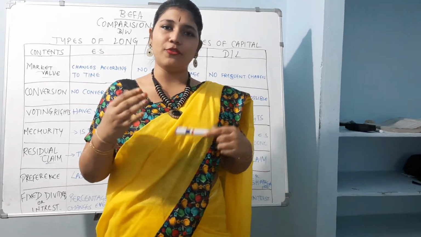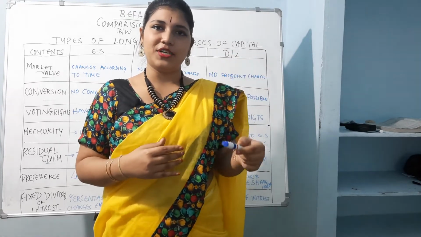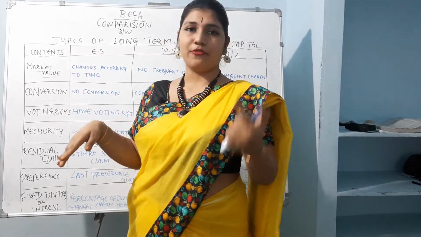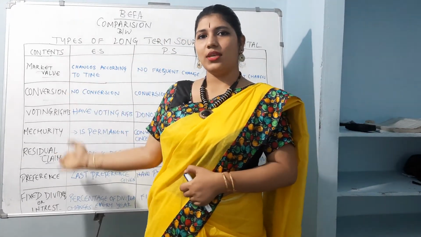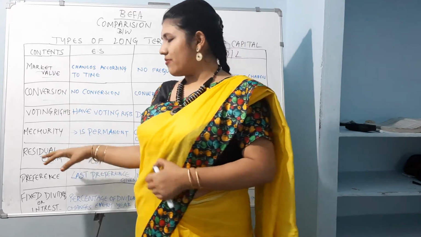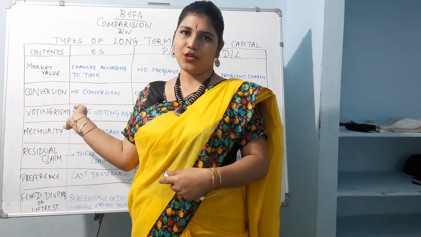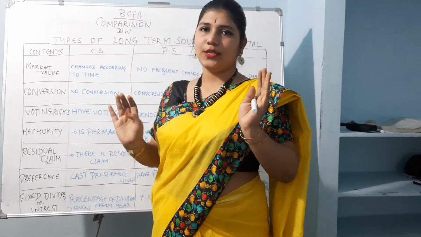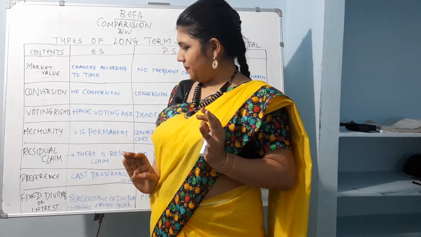So debentures and loans will be given the first preference, and then the preferential value will be given, next the preference is given to the preference shares, and last to the equity shares in this case. So everything is in favor of the company only. The company is nothing but equity shareholders running the company, so the last preference is given to them. And last but not the least, fixed dividends or interest.